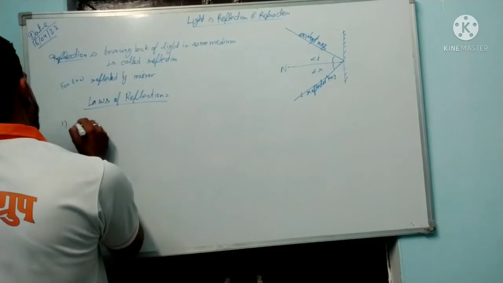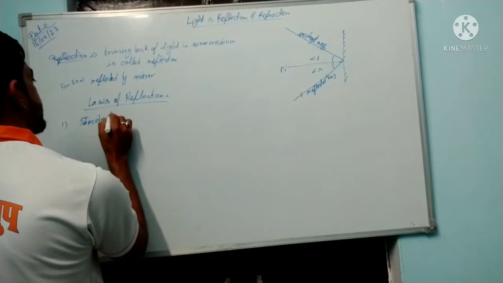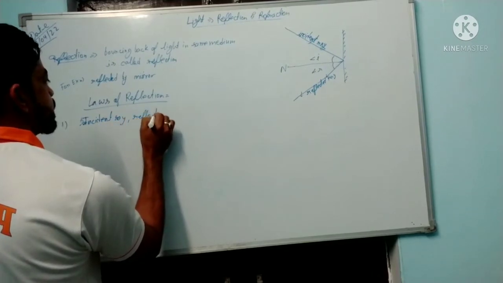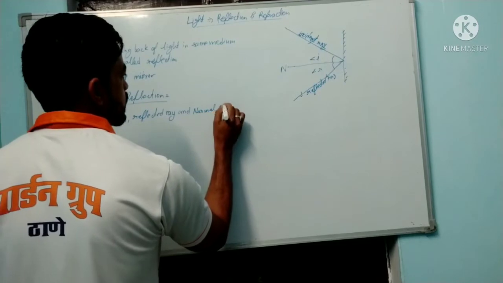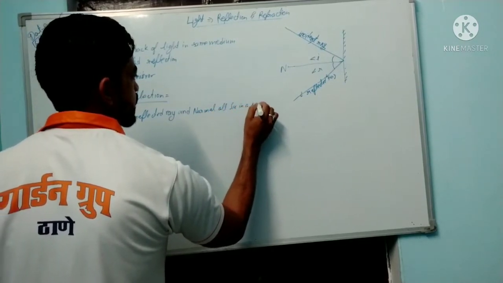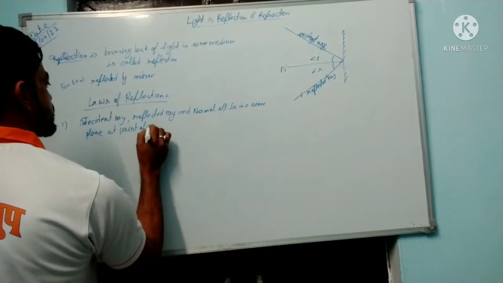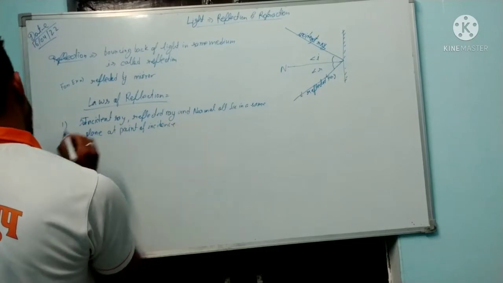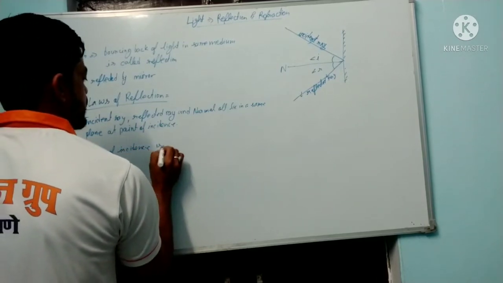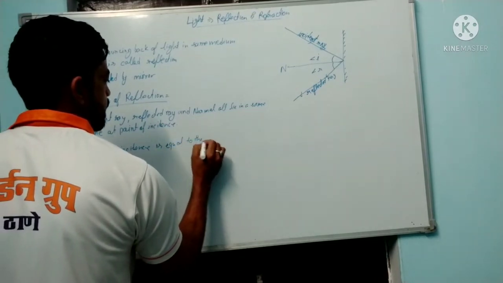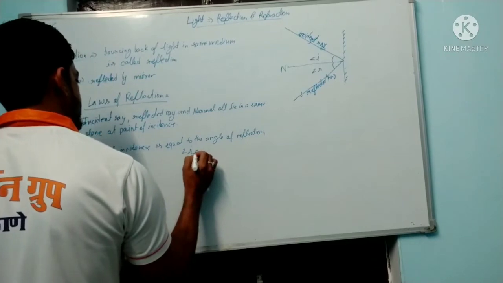So we can write it like this: the incident ray, reflected ray and normal all lie in the same plane at the point of incidence. Second, the angle of incidence is equal to the angle of reflection, which we denote as angle I is equal to angle R.